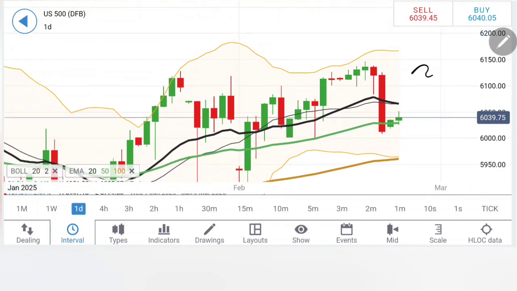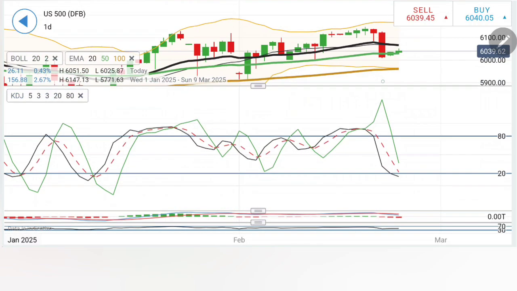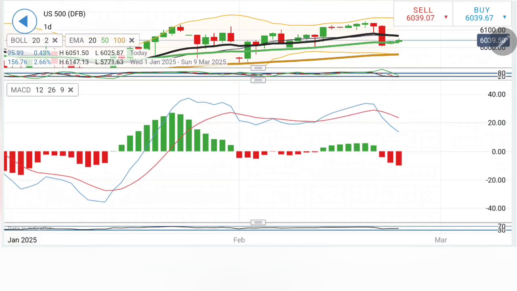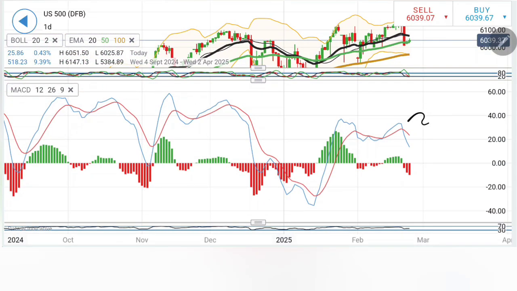It is possible. Look at the dip we have seen, and now it is retracing, so it is possible that it can again start with the drop here. Let's watch out if it breaks below the key support zone here. Stochastic is oversold here. MACD is also trading with divergence and bearishness, and see this crossover coming from slightly higher levels, which suggests that it has much downside available. RSI has dropped as well.